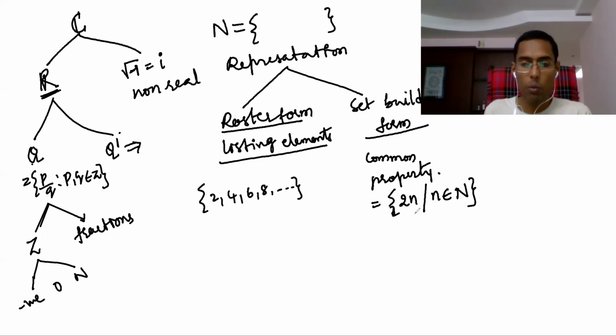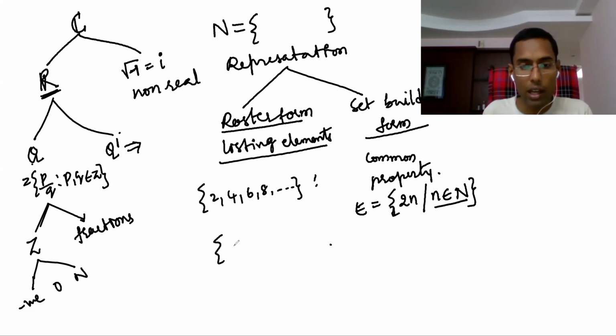So this common property is what I used. Natural numbers means, if you put n equal to 1, you get 2. If you put n equal to 2, you get 4. That means if you substitute natural numbers here, you get 2, 4, 6. So the set of even numbers I wrote as 2n such that n belongs to N.